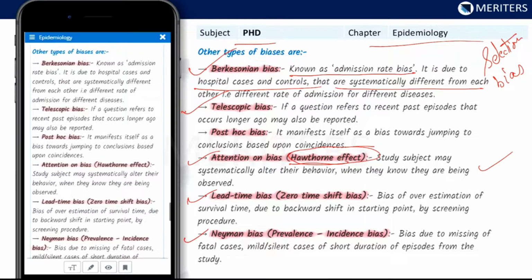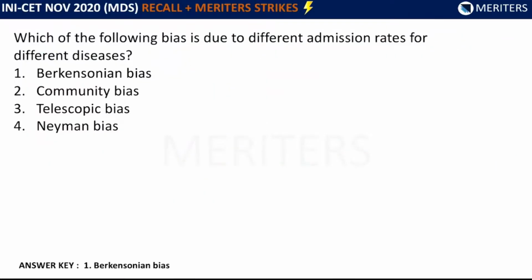And there was another option, Neyman bias. This is prevalence incidence bias. You should know the other names also. Like here, lead time bias is zero time shift bias, and Neyman bias is also known as prevalence incidence bias. This is the bias due to missing of fatal cases and mild silent cases of short duration of episodes from the study. Okay, so see, doctors, can you give an example of this Parkinsonian bias?